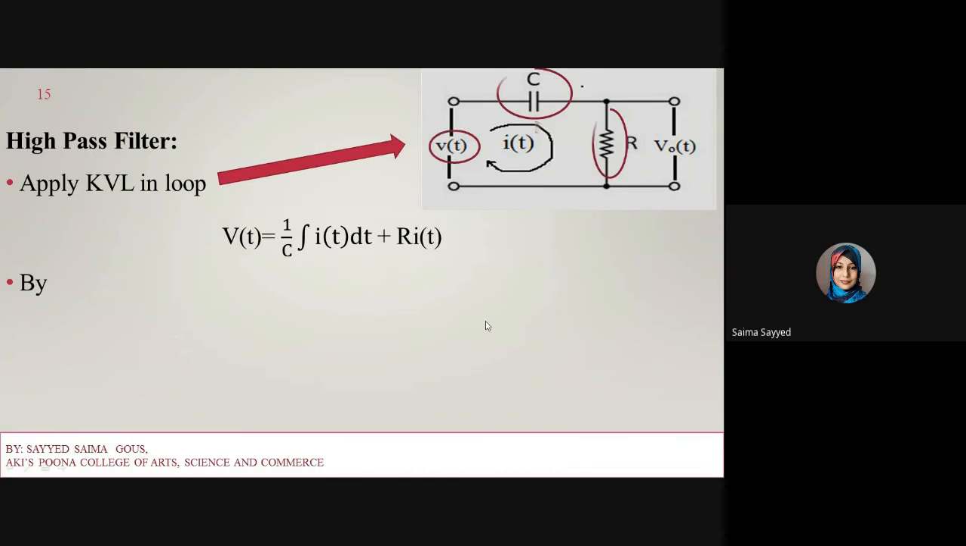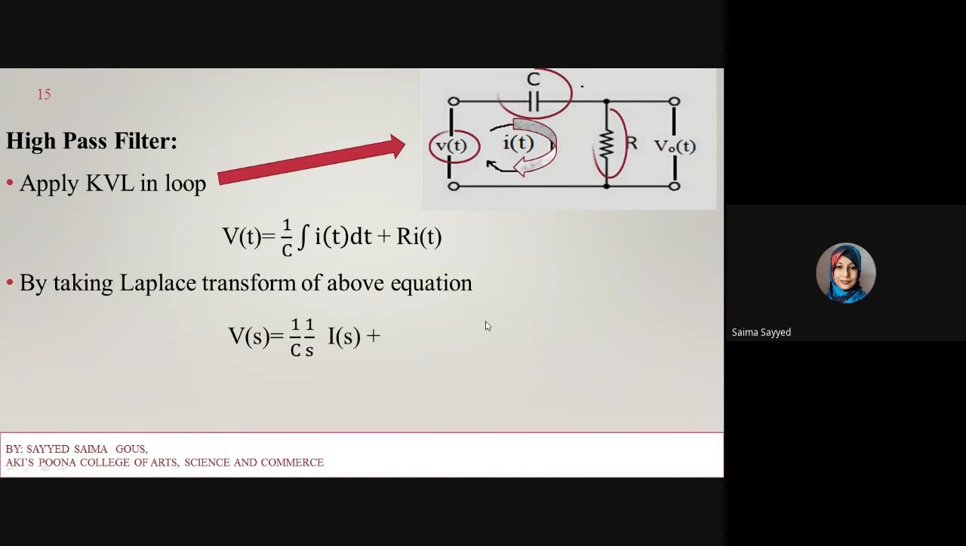Now take the Laplace of the above equation. So by taking Laplace of the above equation, it will become V(s) is equal to 1 upon C, 1 upon s into I(s) plus R into I(s). Now here take I(s) common, so it will become V(s) is equal to I(s) common times 1 upon Cs plus R.